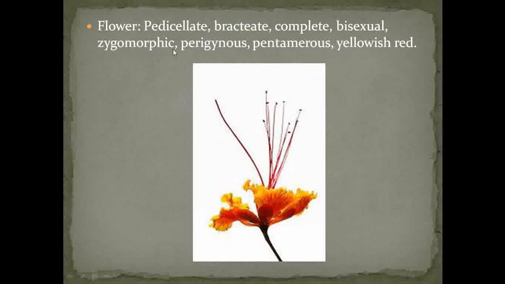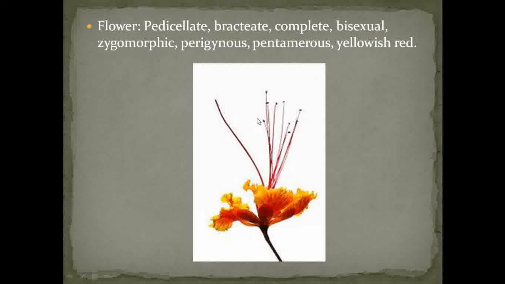Then the flower is zygomorphic. Zygomorphic means whenever you cut the flower in a single plane, it gives two equal parts. Then the flower is perigynous. In a perigynous flower, the calyx and corolla originate from the base of the ovary, but the androecium and gynoecium originate from the apex of the ovary.